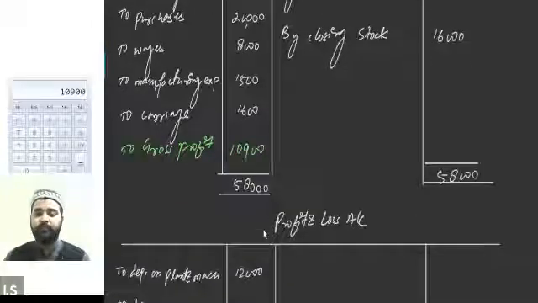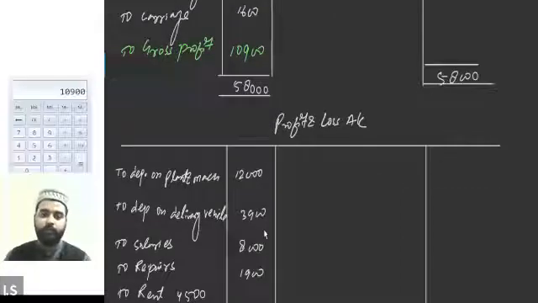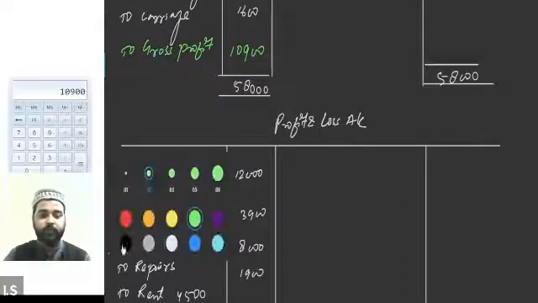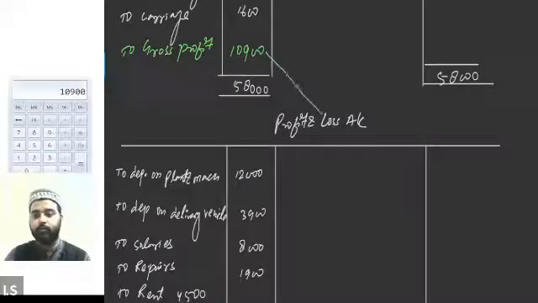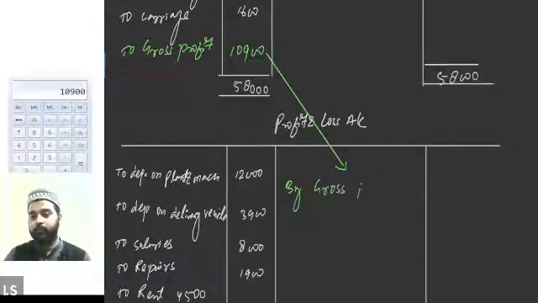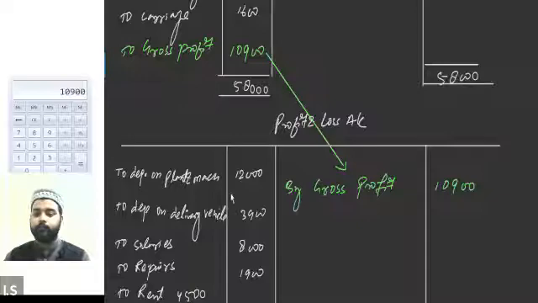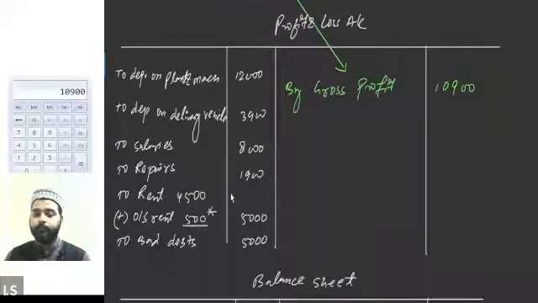Okay, now we will carry forward this gross profit to the profit and loss account, right? So we will be taking the gross profit forward to the profit and loss account. Here I will be writing by gross profit 10,900. All right, is that clear now, everyone? Any doubts till this point?